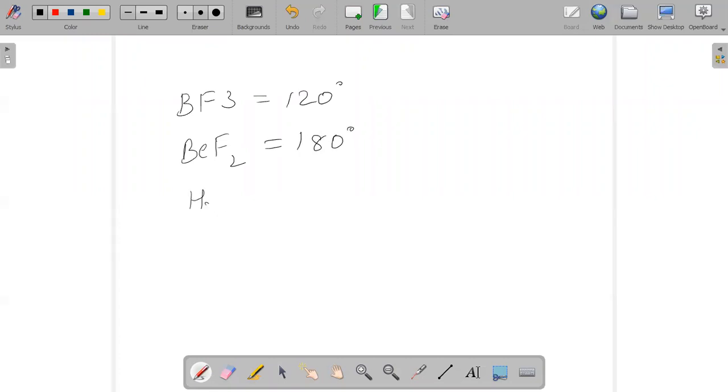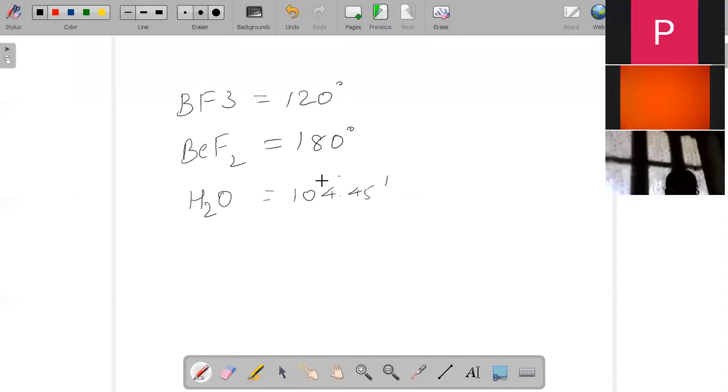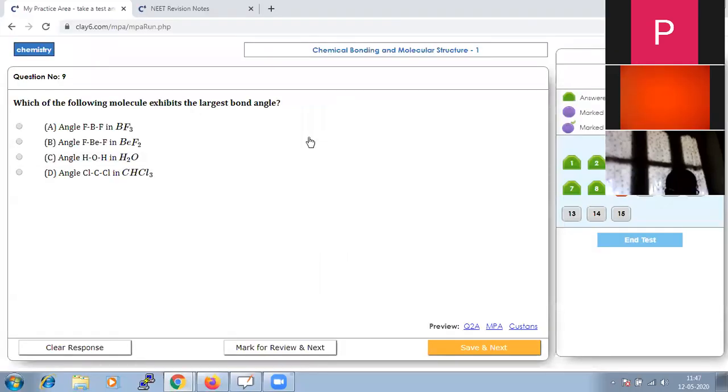H2O is a well-known one, 104.5 degrees. And the last option is CHCl3. The bond angle of CHCl3 should be around 109.5 degrees. Among all these options, the bond angle in BeF2 is the largest, because they have asked us for the largest bond angle. So the option should be B. Let us save that.